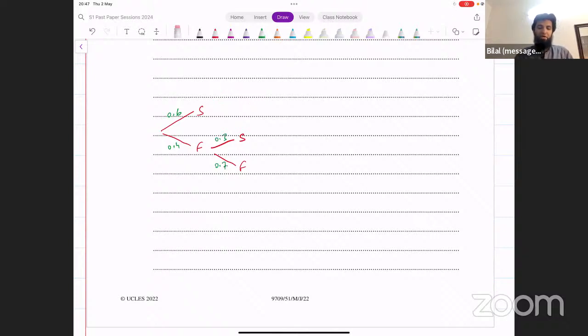Let's actually stick to this for now. This is first level done. If she's here or here, she moves on to the second level.